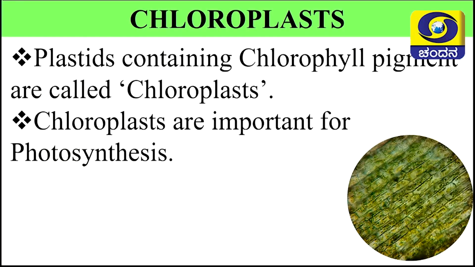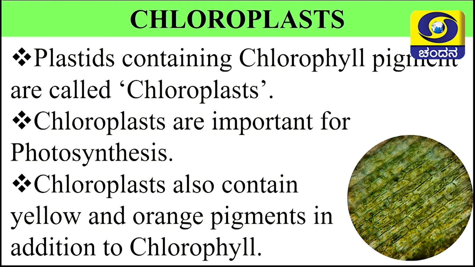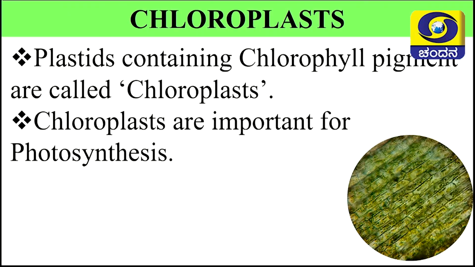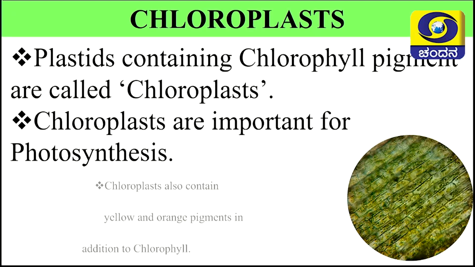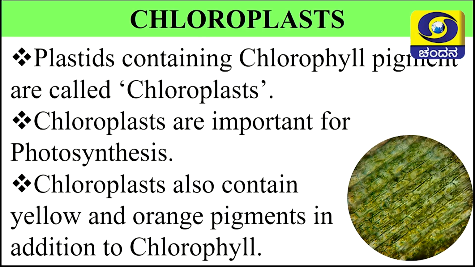Chloroplasts play a very important role in photosynthesis. What is the pigment present in the chloroplast which makes it green in color? Yes children, that is chlorophyll pigment. But chloroplasts not just contain chlorophyll pigment, they also contain other yellow and orange pigments in addition to chlorophyll.